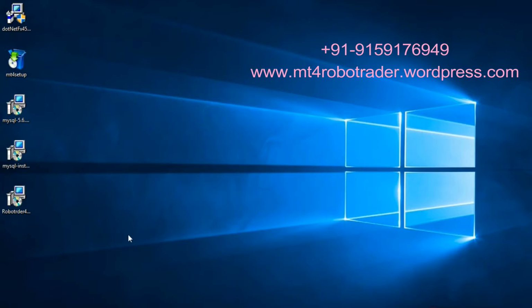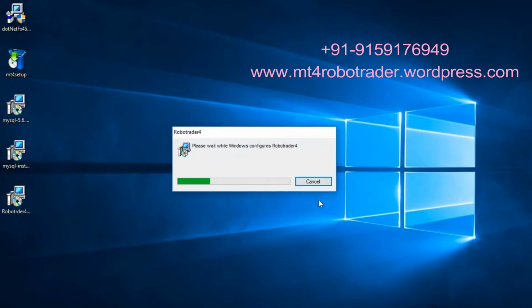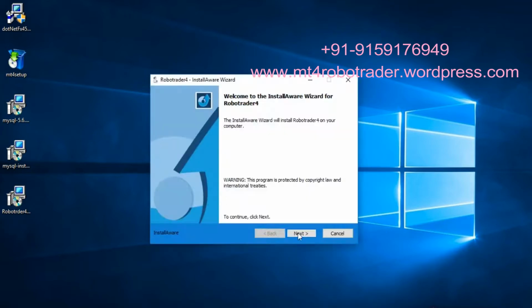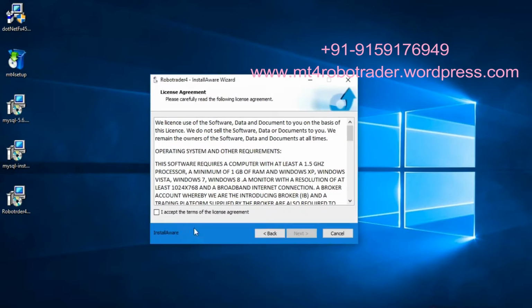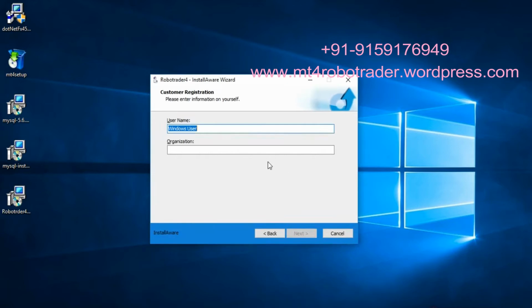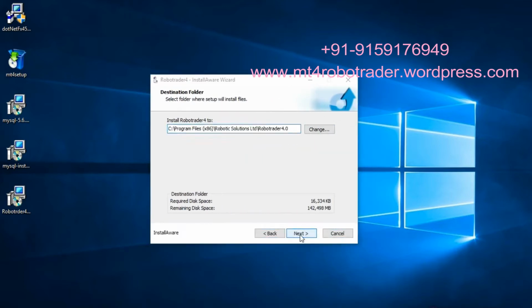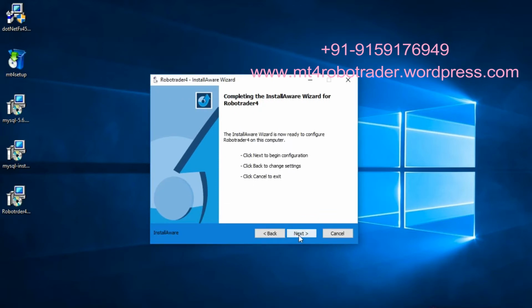Then install RoboTrader by double-clicking the setup file. Give permission twice to continue. Click on Next. Accept the license agreement by checking the box and click on Next. Click on Next. Again click on Next. Again click on Next.